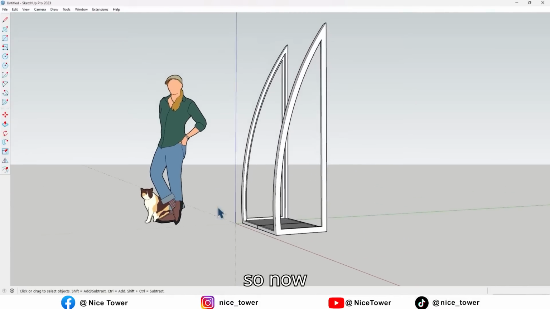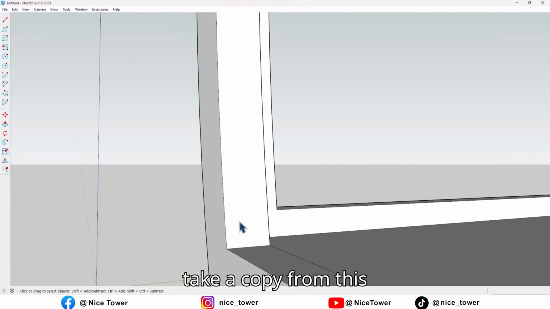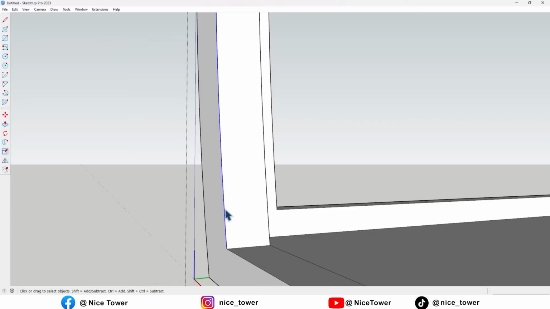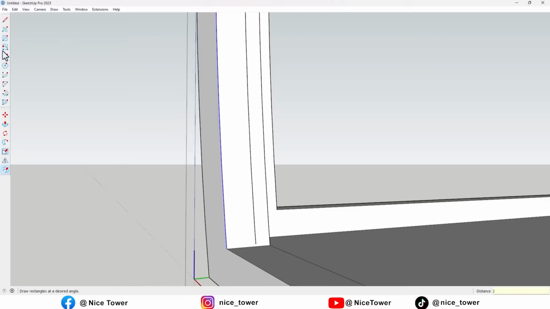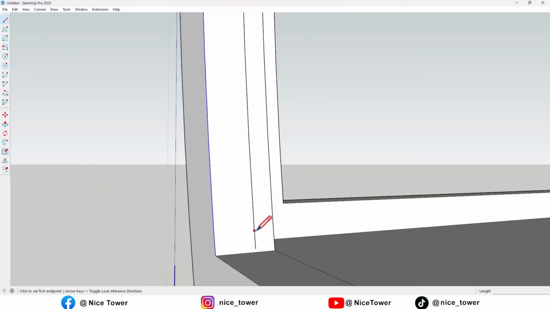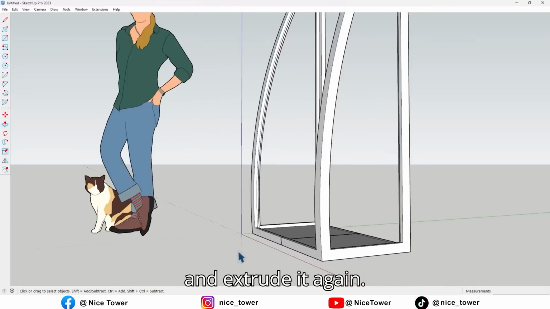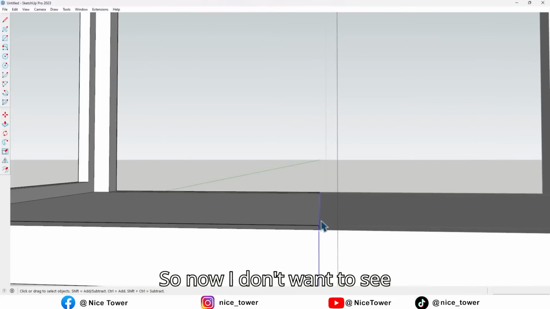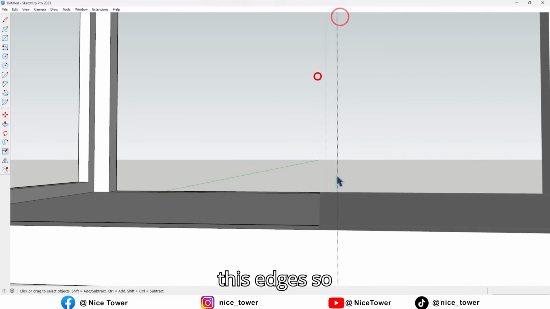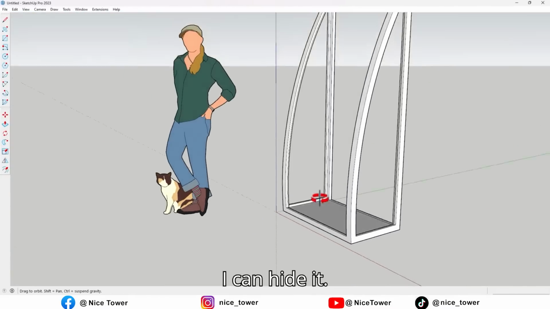So now take a copy from this line by using offset, and now draw a line up to here, and extrude it again. So now I don't want to see these edges, so I can hide them.